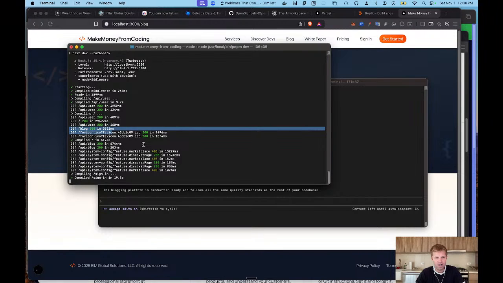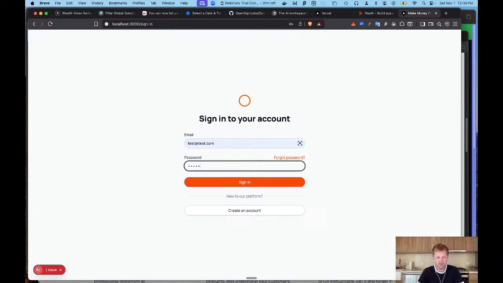Now, what we're going to do is we're going to log in with test@test.com, and there's just like this basic user section here that we're testing with. So we're logging in, and we're going to hope. Now, it seems slow because it's doing this compiling and allowing us to change things in real time.